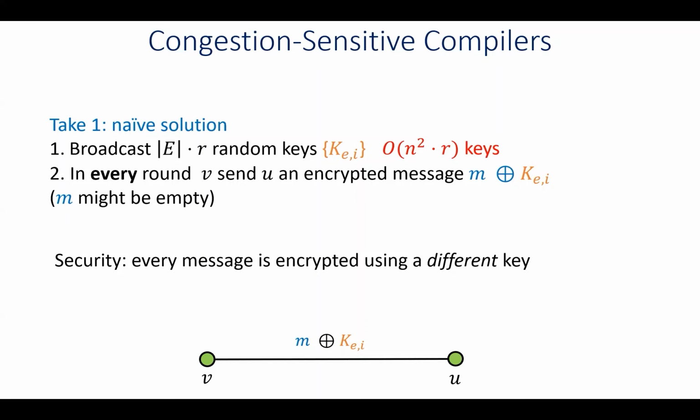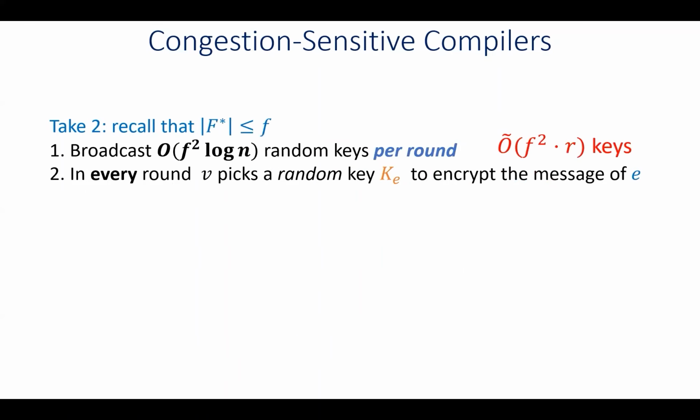Okay, so the first step we do in order to reduce the number of keys is that we recall that the number of adversarial edges is at most F. And we are also going to use the fact that the algorithm is going to be secure as long as we use different keys to encrypt messages sent over these F adversarial edges. So what we can do is broadcast F squared log n many random keys per round.